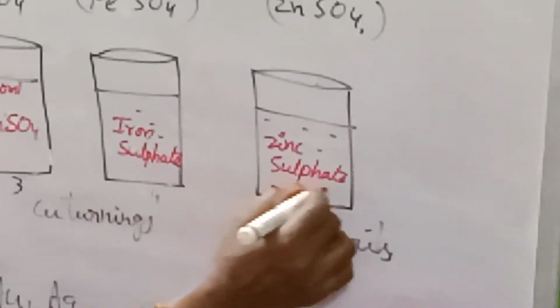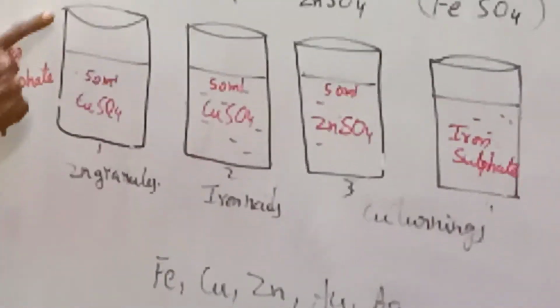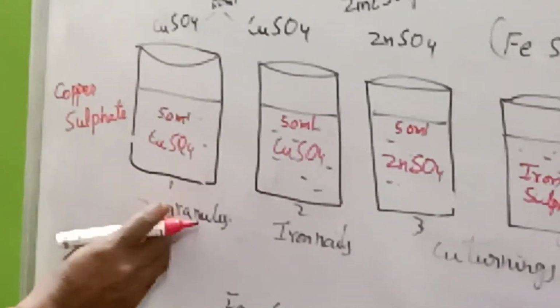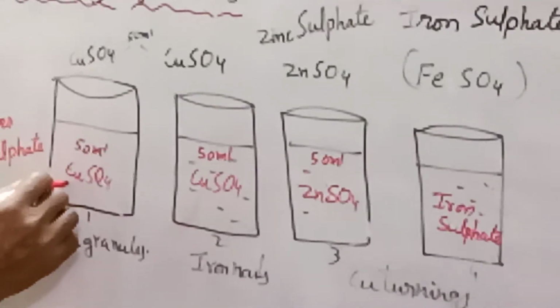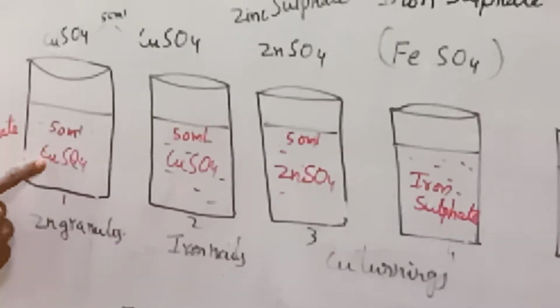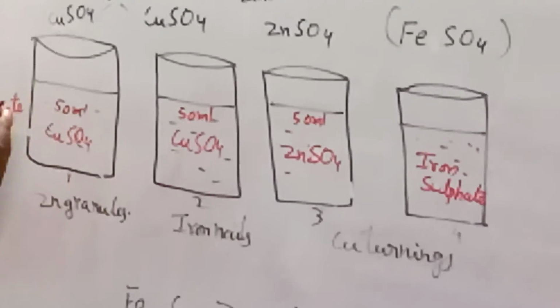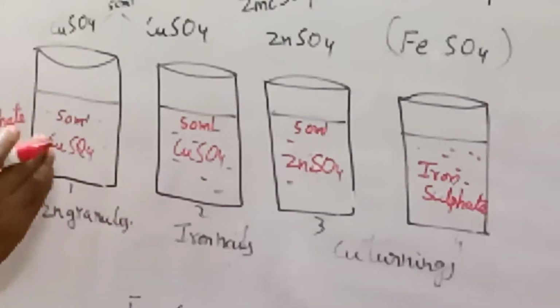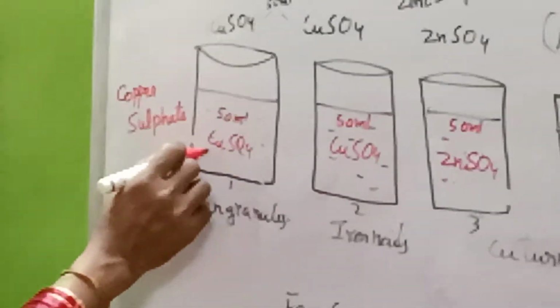And add zinc granules, small pieces of zinc, to the first beaker which has copper sulfate solution. You observe what is happening. If no reaction takes place, gently shake the glass beaker and observe what changes occur.